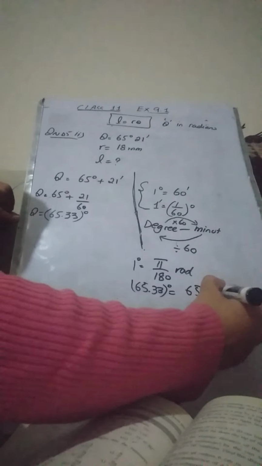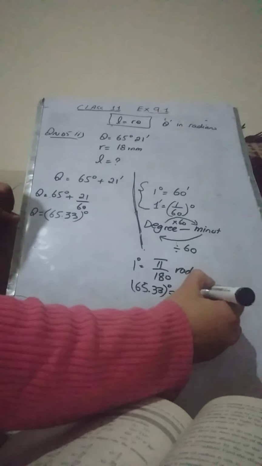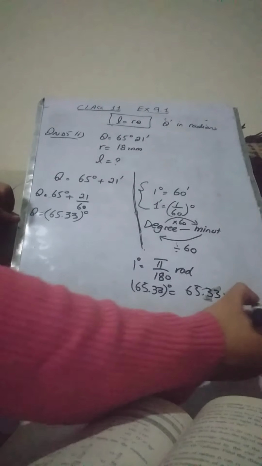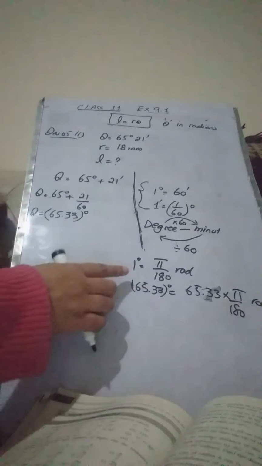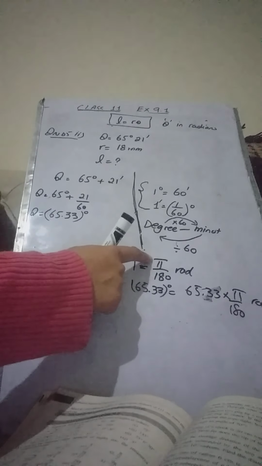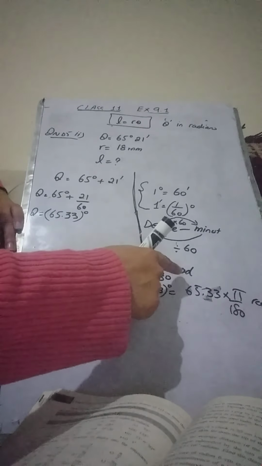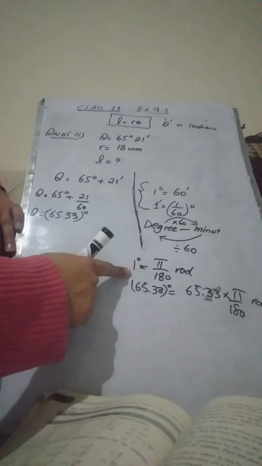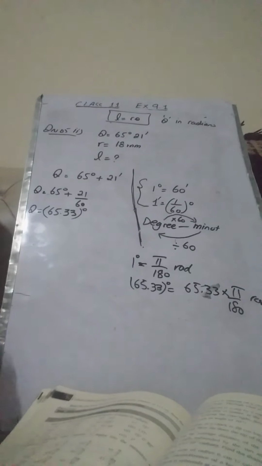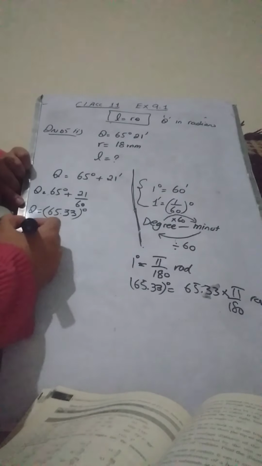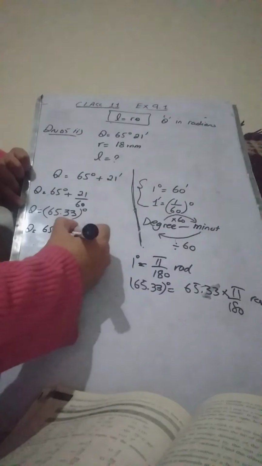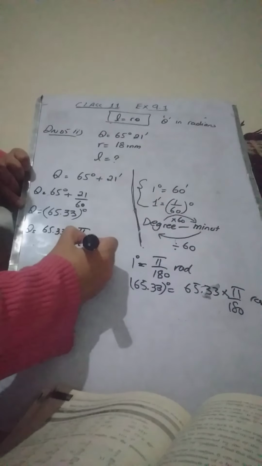65.33 into pi by 180 radians. If you want to convert degrees to radians, you are going to multiply by pi by 180, and if you want to go in reverse from radians to degrees, then you divide by pi over 180. So 65.33 degrees is going to be 65.33 into pi by 180 radians.